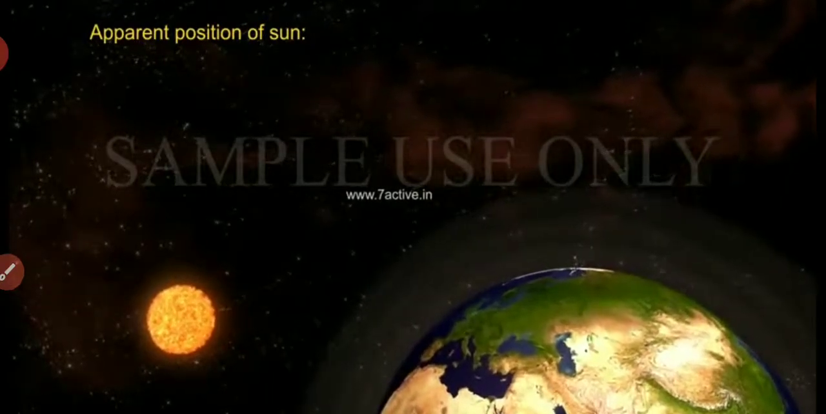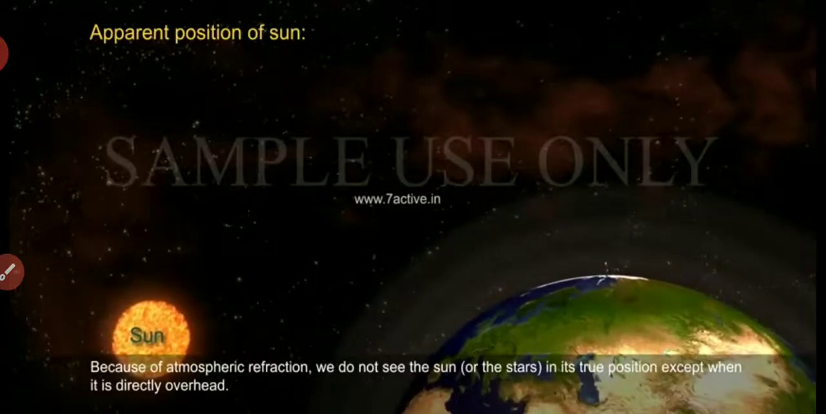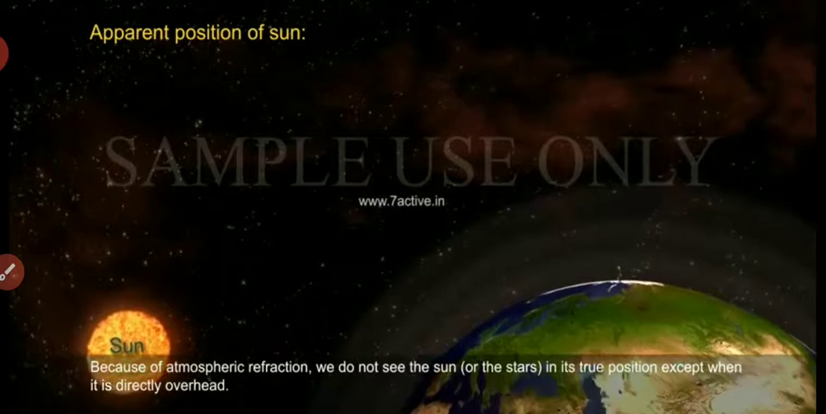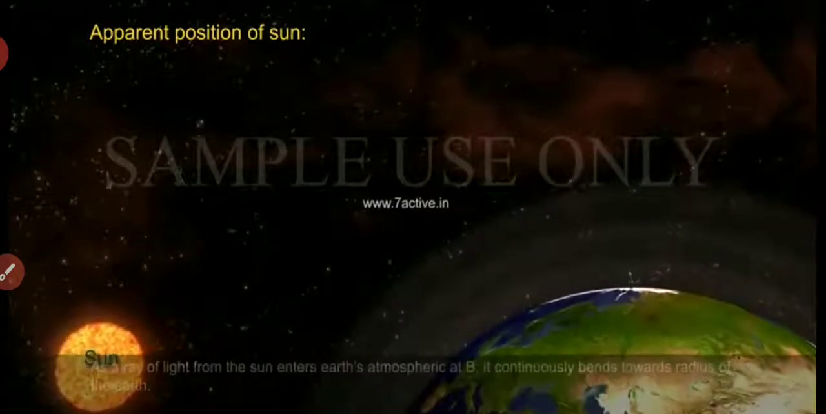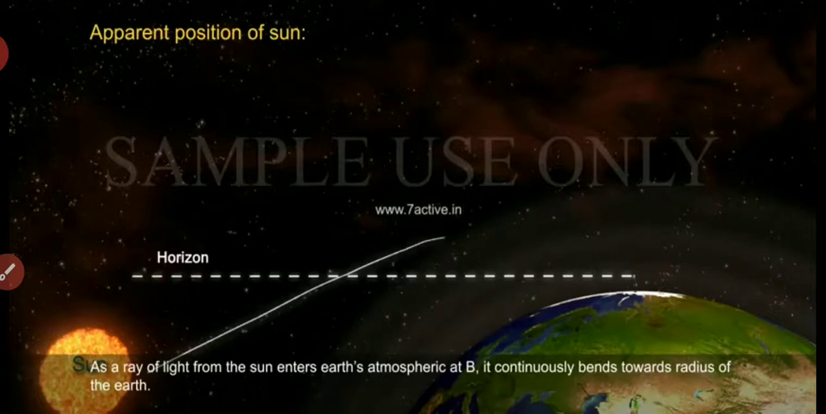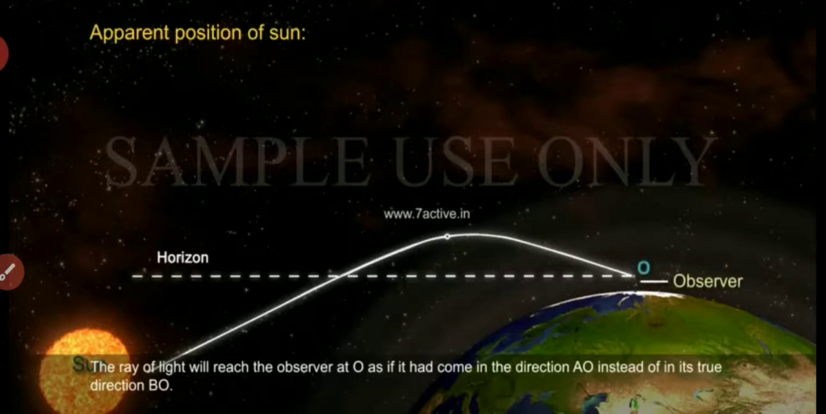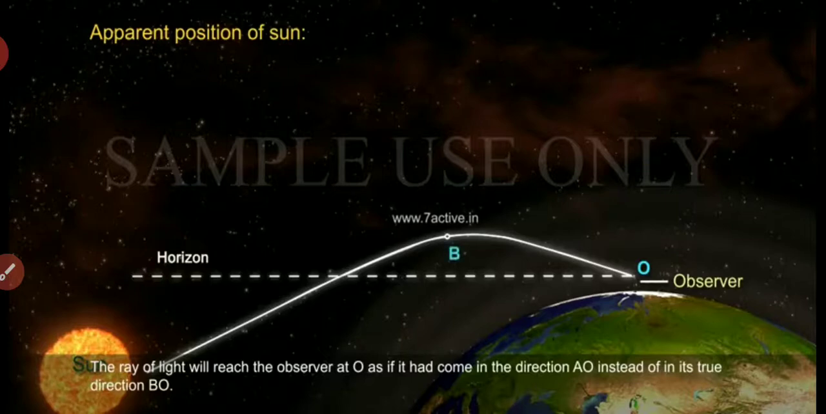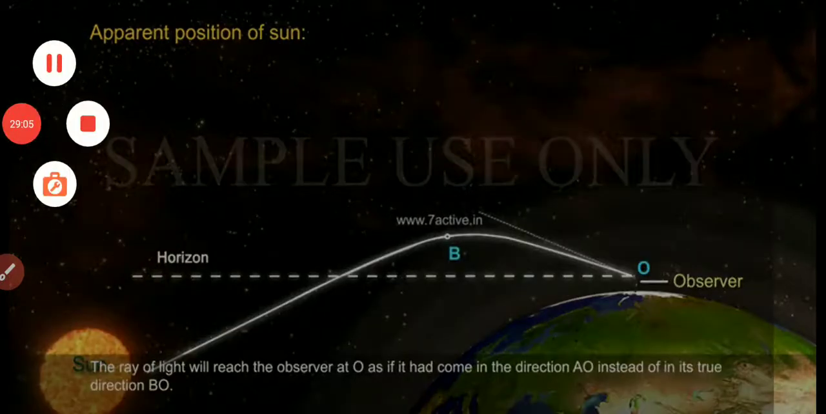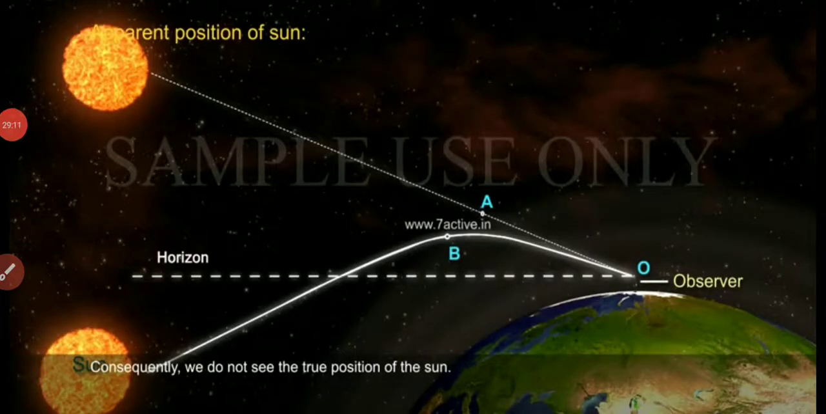Apparent position of the sun. Because of atmospheric refraction, we do not see the sun or the stars in their true position except when they are directly overhead. As a ray of light from the sun enters Earth's atmosphere at B, it continuously bends towards the radius of the Earth. The ray of light will reach the observer at O, as if it had come in the direction AO instead of in its true direction BO. Consequently, we do not see the true position of the sun.